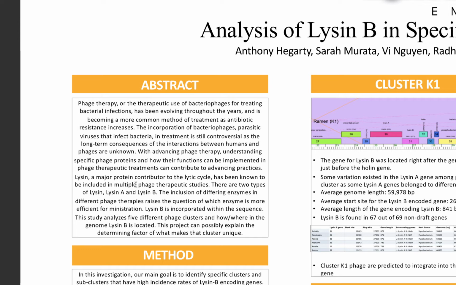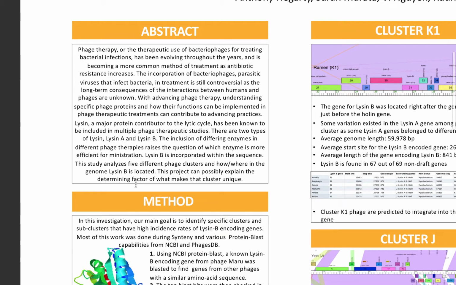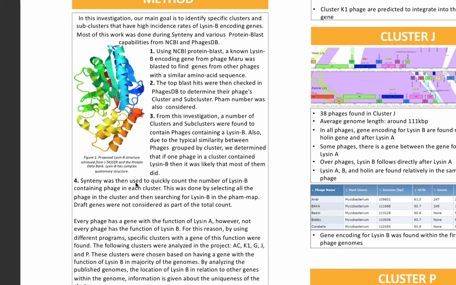Specifically, there are two different types of lysins, lysin A and lysin B. While every phage has a lysin A, not all have lysin B. From the literature, lysin B-containing phage are effective in degrading the cell wall of certain bacteria that lysin A-only phages cannot. In this investigation, we propose a novel means to quickly identify and characterize individual phage genomes and groups of synonymal phages, known as clusters, by the existence of lysin B in their genome.